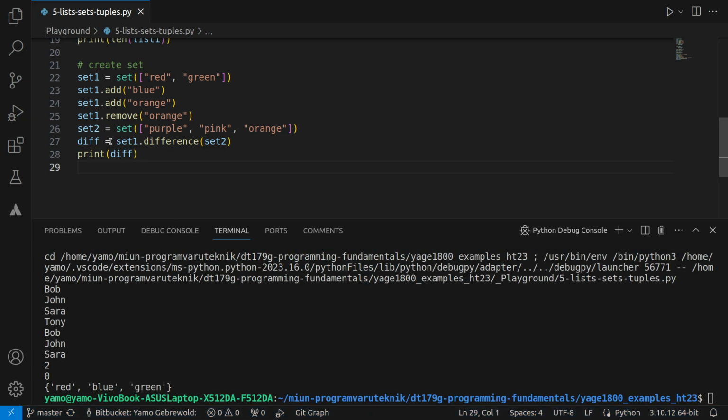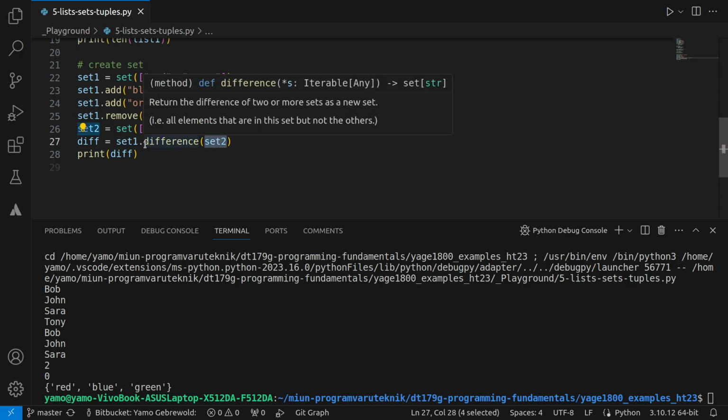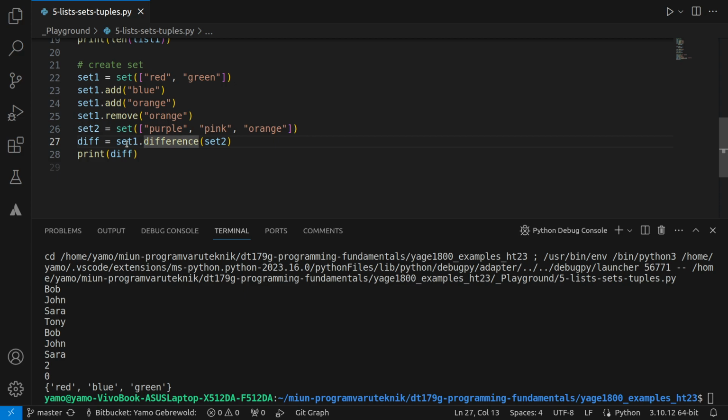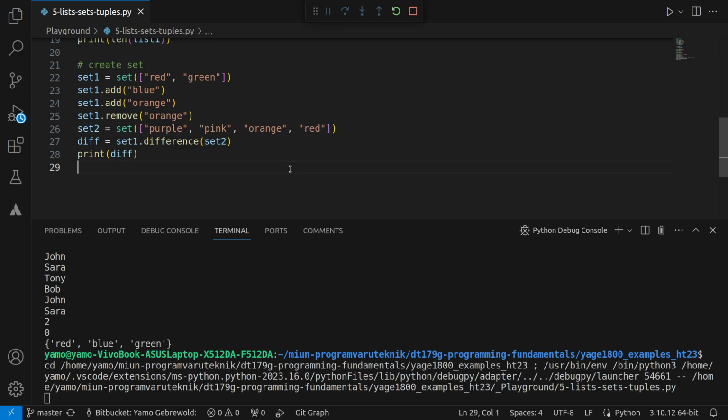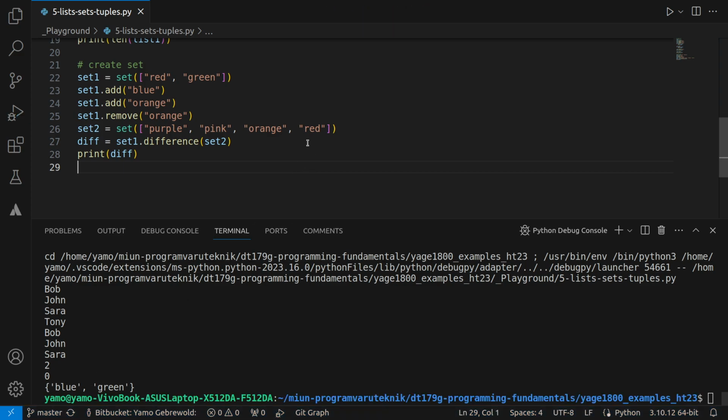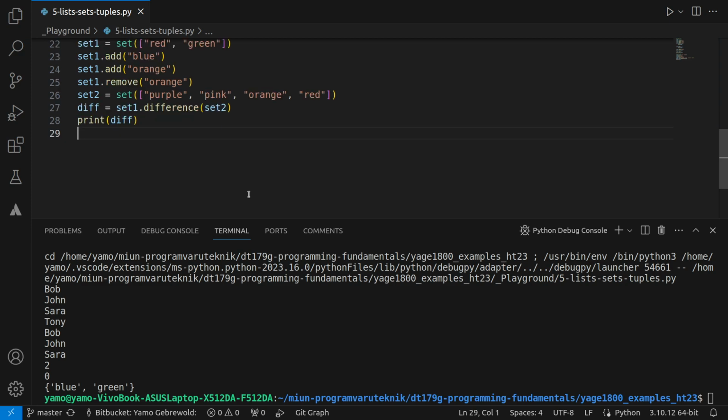So I checked set 1 and set 2, and I ask, what is the difference between the values in set 1 and set 2, right? So what is different? Basically everything is different, right? But if I add red inside of here, let's see what happens then. Then we only get blue and green, because red is not something unique for this set. It exists in both, right? So you would only get blue and green. So that's good to understand.